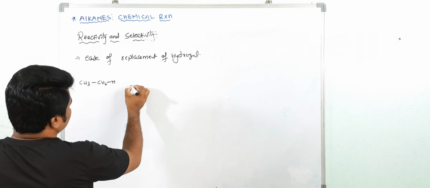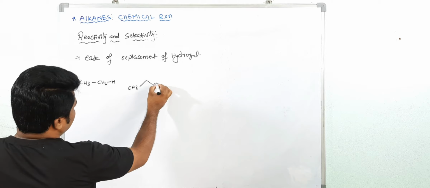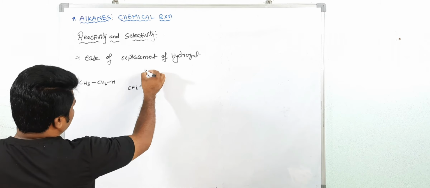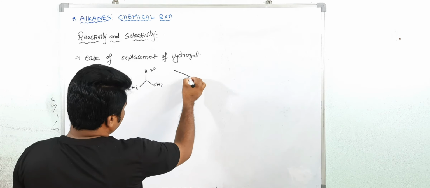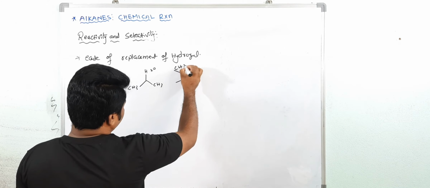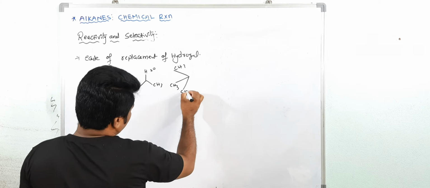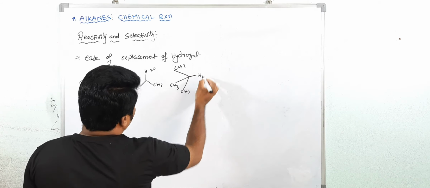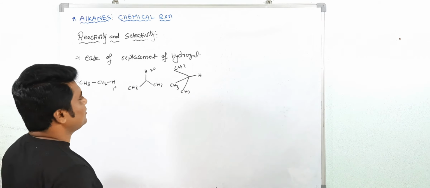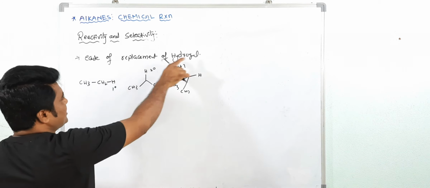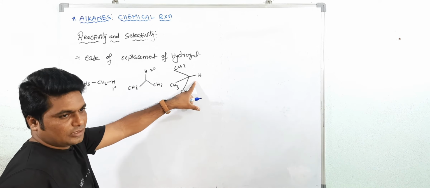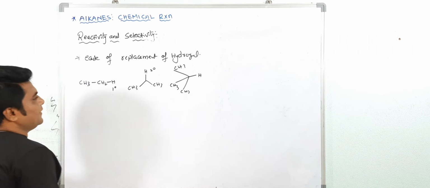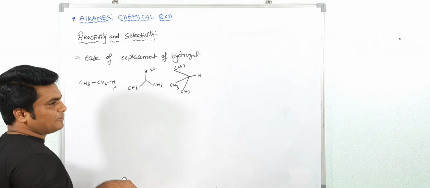Now this is secondary hydrogen, this is primary hydrogen, secondary hydrogen. Now see, tertiary hydrogen. Now which hydrogen is easily replaced? See here, the ease of replacement of hydrogen: tertiary hydrogen is easily replaced. Understood? Why is tertiary hydrogen easily replaced?